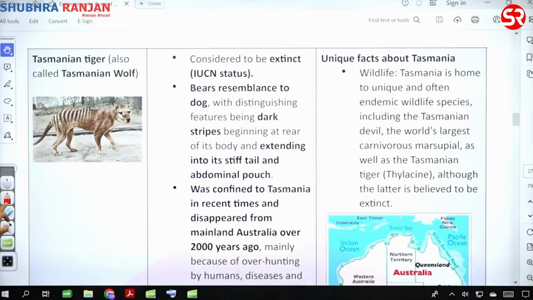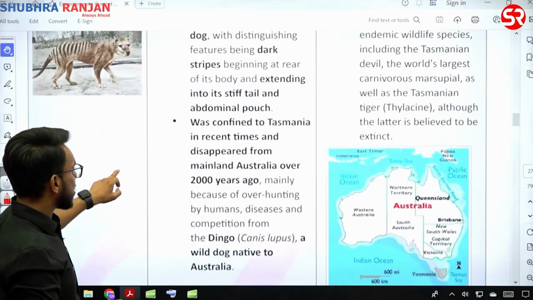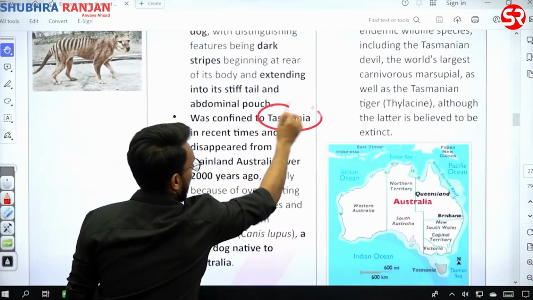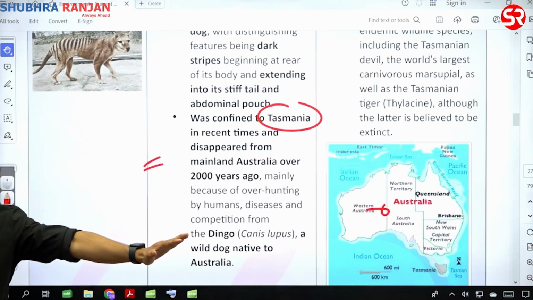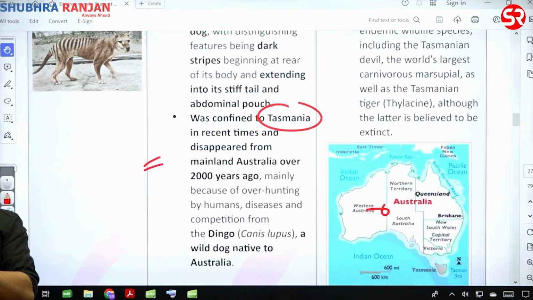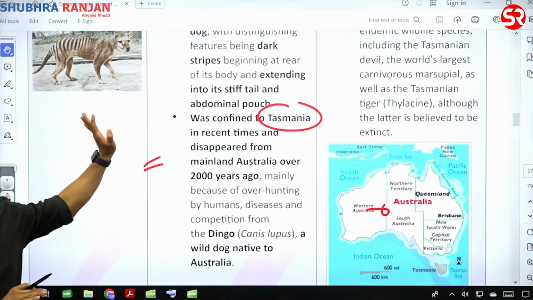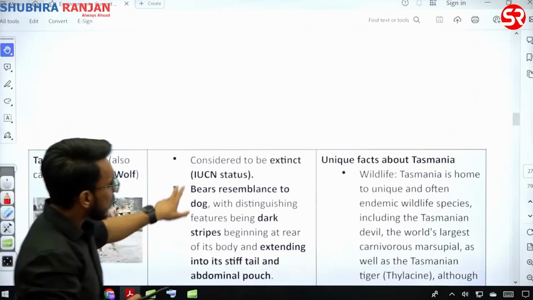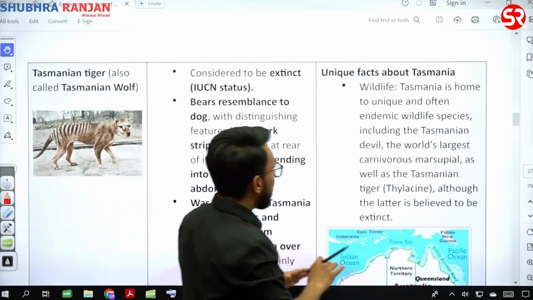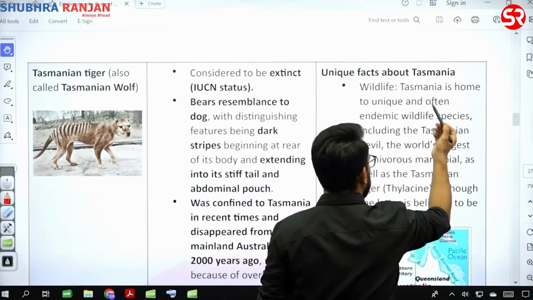Now this Tasmanian wolf has not been spotted for many years. It was basically confined to Tasmania and Australia, but it disappeared from Australia 2000 years back. And then it was confined to Tasmania, but it has not been seen in Tasmania also in the wild. Therefore, it is being predicted that it has gone extinct. Now, when we talk about Tasmania, Tasmania is known for some very unique species, that is